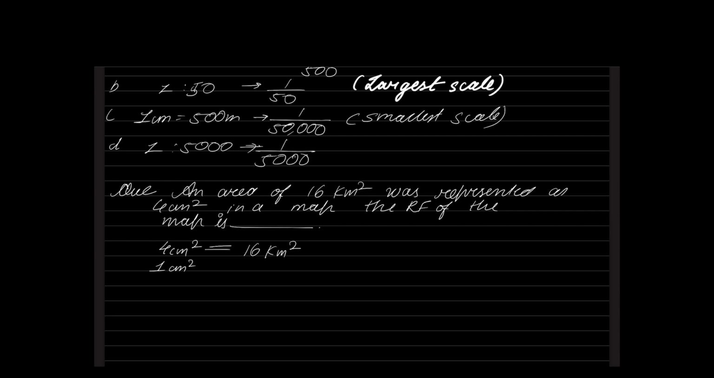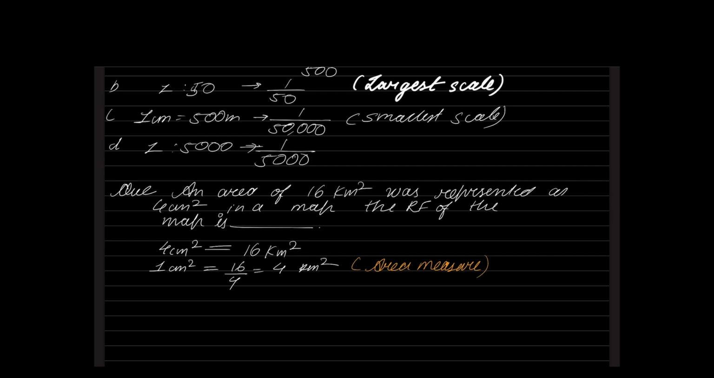So if every 4 centimeter square is representing 16 kilometers square, 1 centimeter square will represent 4 kilometers square. This is what I can call area measure. This is what I can call scale in area measure. But this is not scale. If you want scale, you should express them in distance measure.